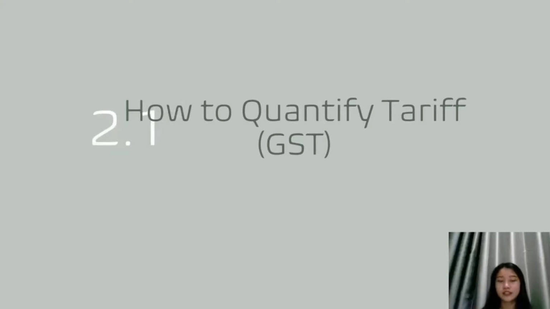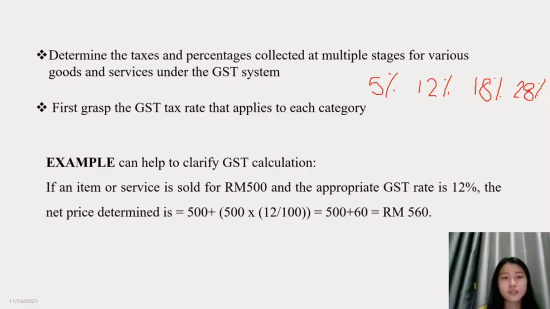So now we are talking about how to quantify the tax. Determine the tax and percentage collected at multiple stages of various goods and services under the GST system. They have fixed percentages, which are 5%, 12%, 18%, and 28%. And then the GST tax rate is applied to each category.